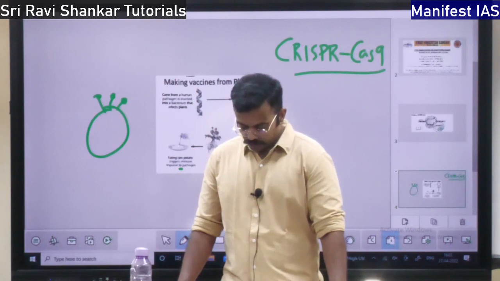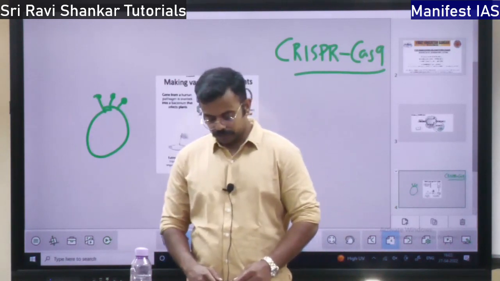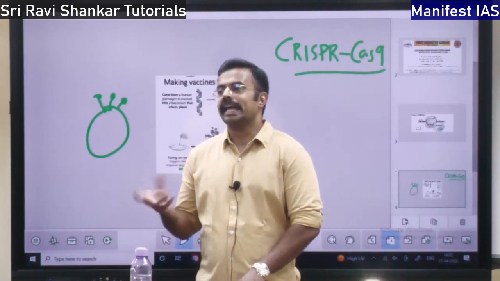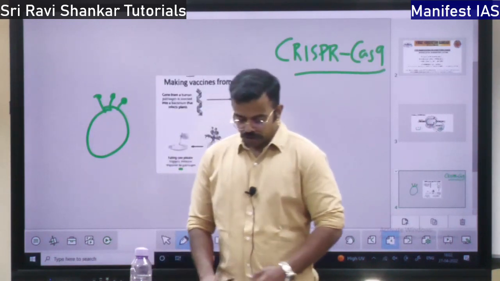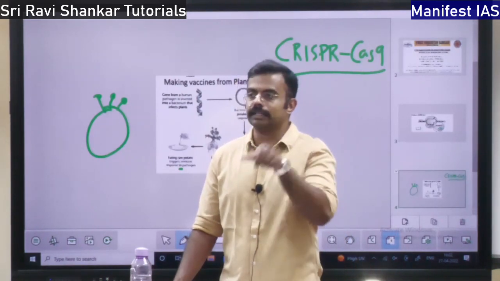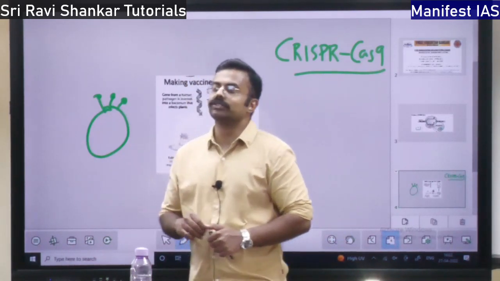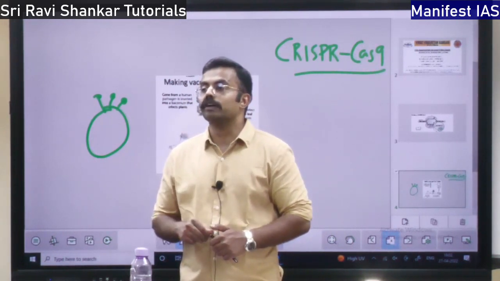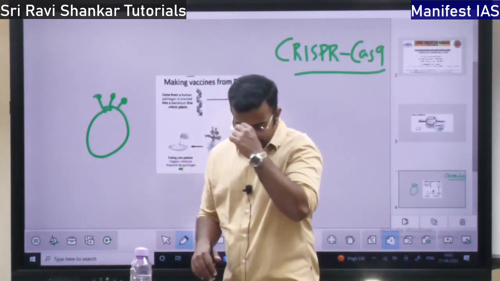Genetic testing. So, what is genetic testing? There are two types. One is genetic testing, examining the DNA. Examining the DNA is called genetic testing. So, DNA can be examined for what? To find what kind of base pairs are there. That is one thing. The second thing is to find out if the DNA is mutated, if there is any cancerous growth of cells. Because of that, this genetic testing can be done.